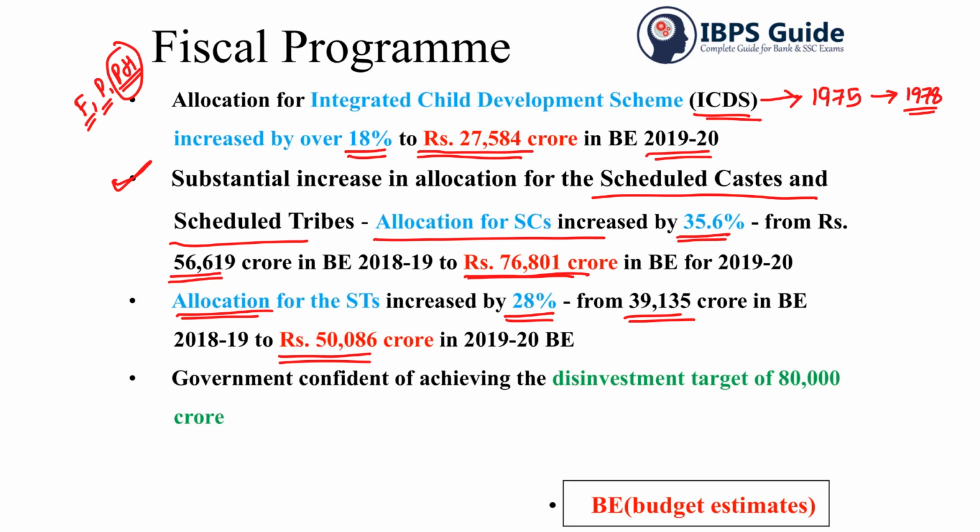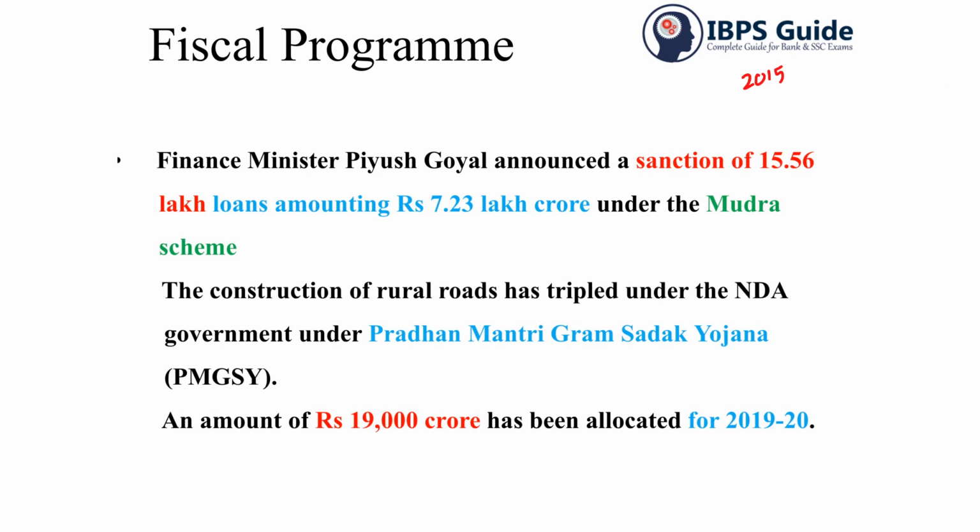And the government is confident of achieving a disinvestment target of 80,000 crore. In 2015, the Prime Minister had launched something called the Mudra scheme. This was meant for non-corporate, non-farm, small and micro enterprises, to provide loans to these MSMEs of up to rupees 10 lakh.